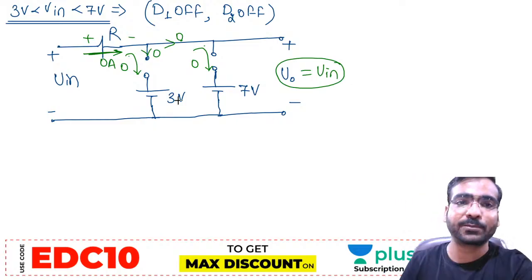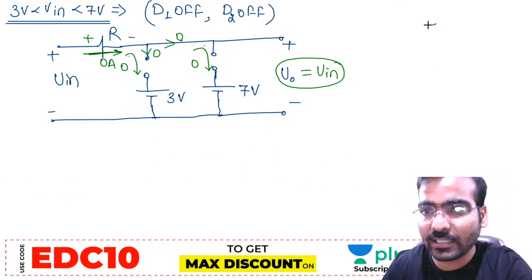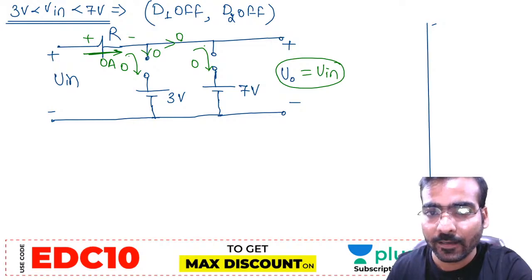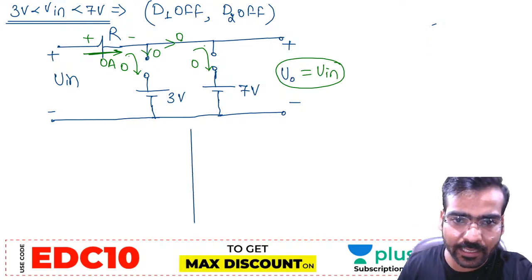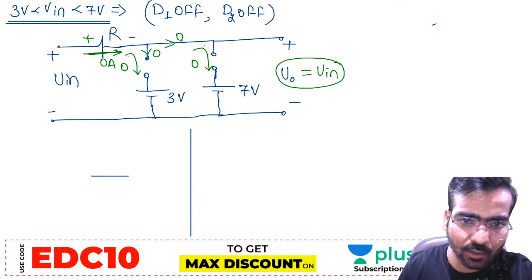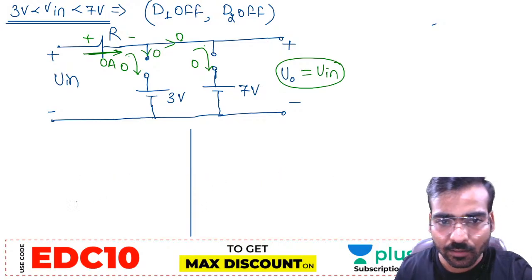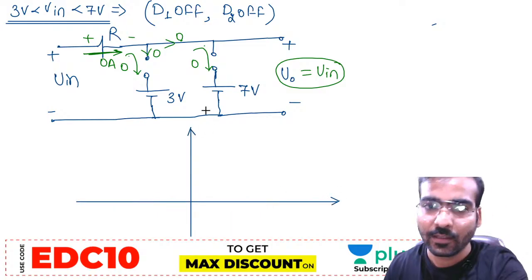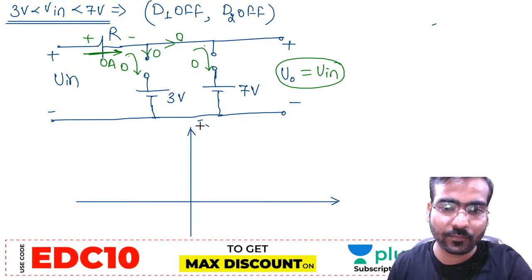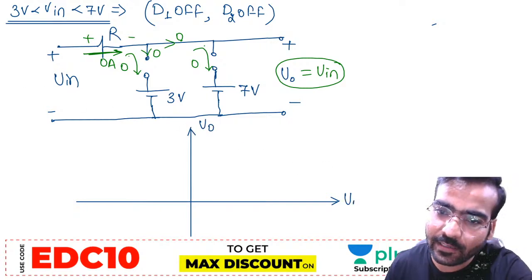Now draw the transfer characteristics, my dear friends. This is the transfer characteristics. Transfer characteristics is always drawn between output and input. We can draw it here. It is always drawn between V0 and Vin. Now this is V0, and this is Vin.